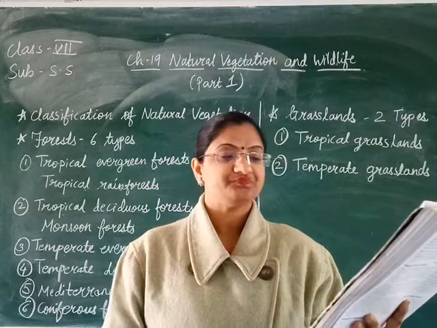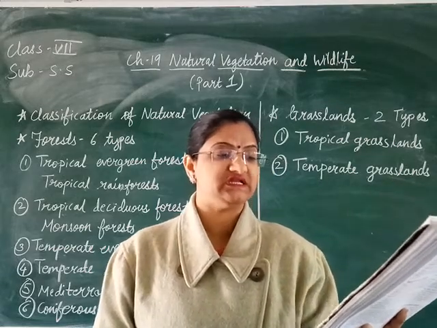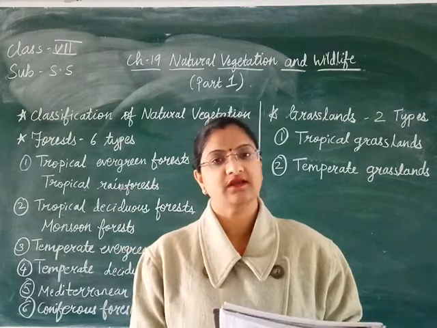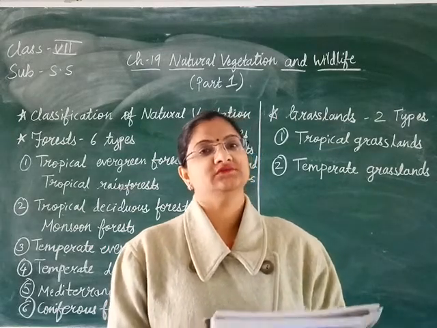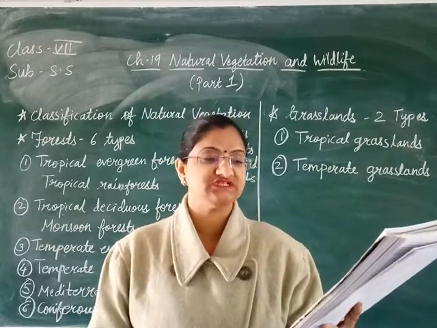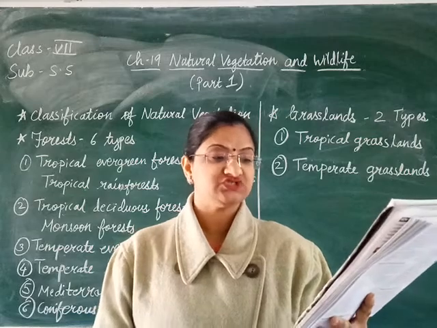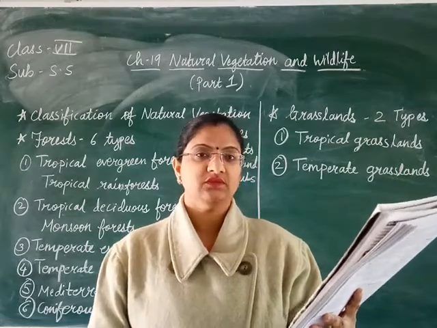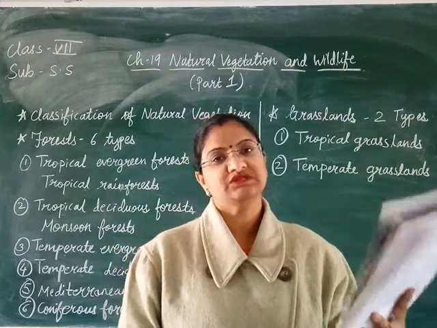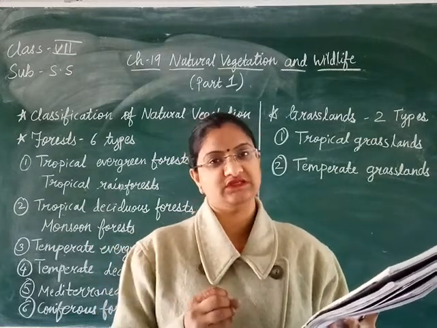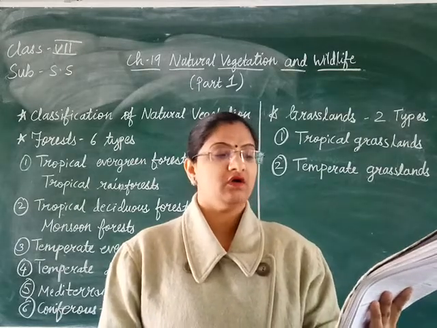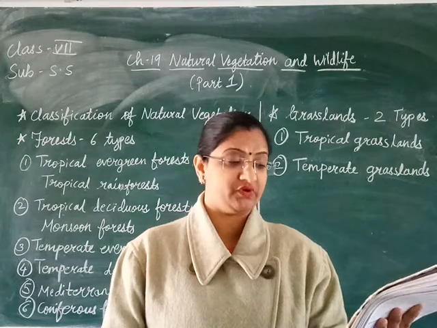And the rainfall in areas where the temperate grasslands are found is not sufficient for the growth of trees. Means where these areas are, the rainfall is very low, and because there is no sufficient rainfall, the trees don't grow in such grassland areas. Thus short grasses grow everywhere, and because of that these are more suitable for cattle and sheep rearing. Means what? In such areas where these temperate grasslands are found, you can only do grazing, or you can say cattle rearing or sheep rearing.